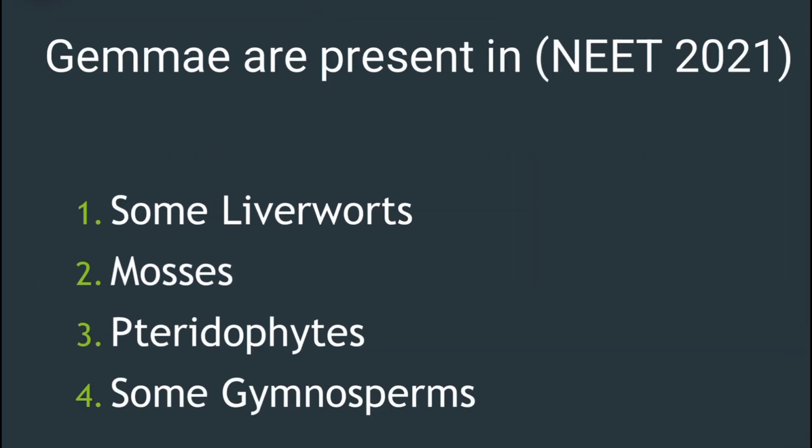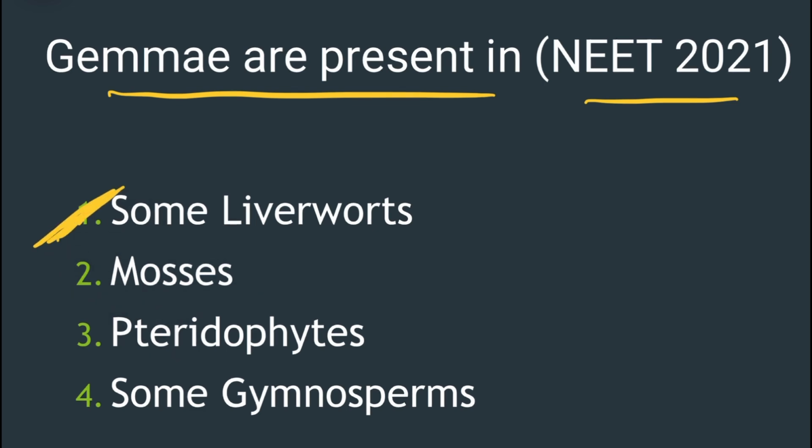Next question, it is from NEET 2021 and the question says gemmae are present in. Gemmae are the multicellular green asexual buds present in liverworts. They are present in receptacles called gemma cups. So the answer is some liverworts.